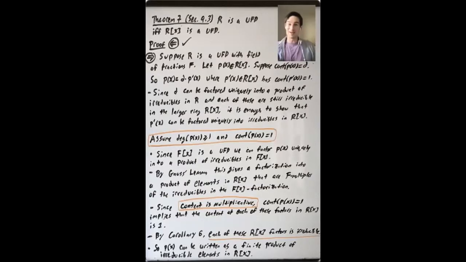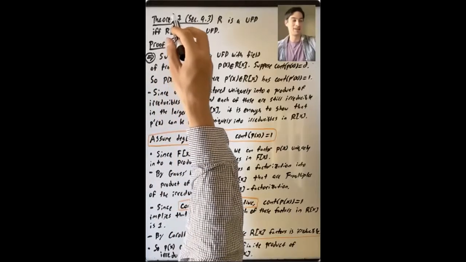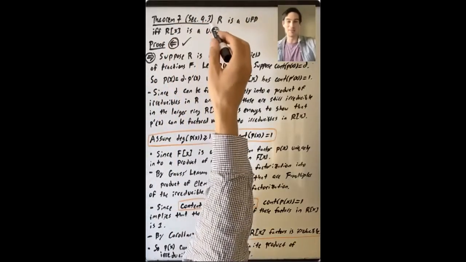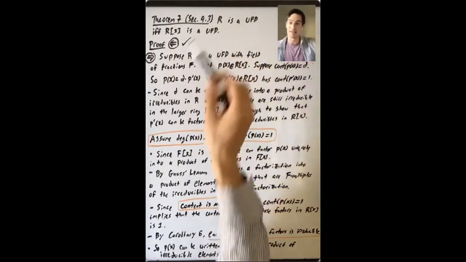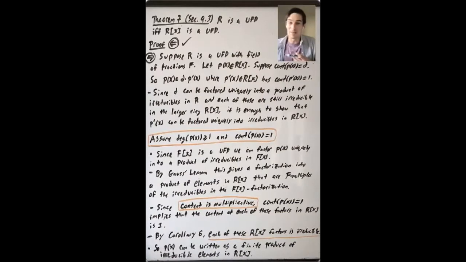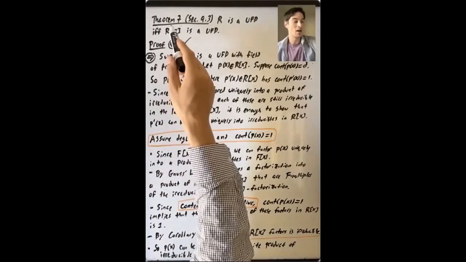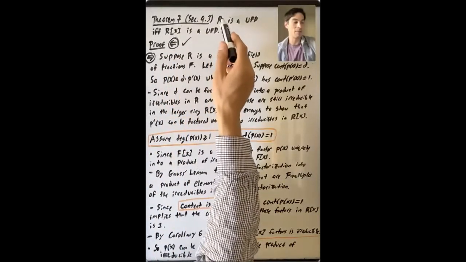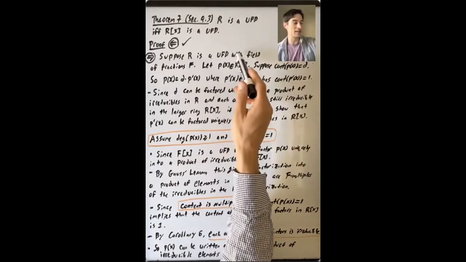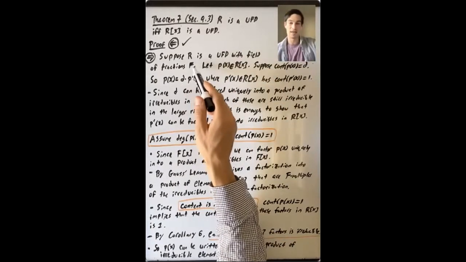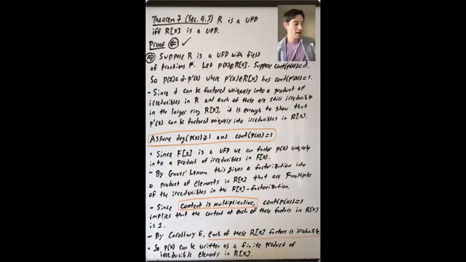We are now ready to prove the main theorem in this section. That is Theorem 7 in Section 9.3, that R is a UFD if and only if R[X] is a UFD. And we already saw at the beginning of the lecture that R[X] being a UFD implies that R is a UFD. So now we'll suppose that R is a UFD, and let's say that the field of fractions of R is F. And we want to show that R[X] is a UFD.